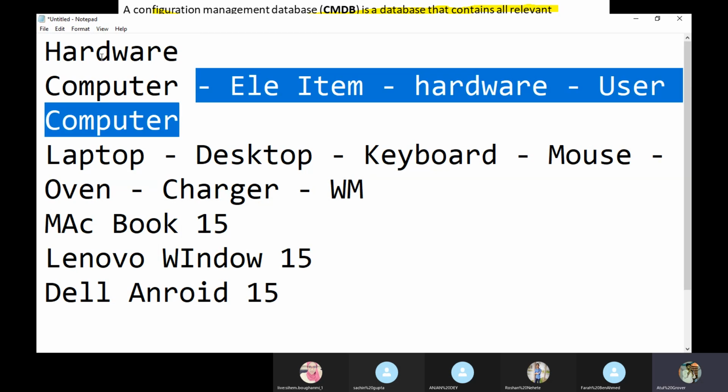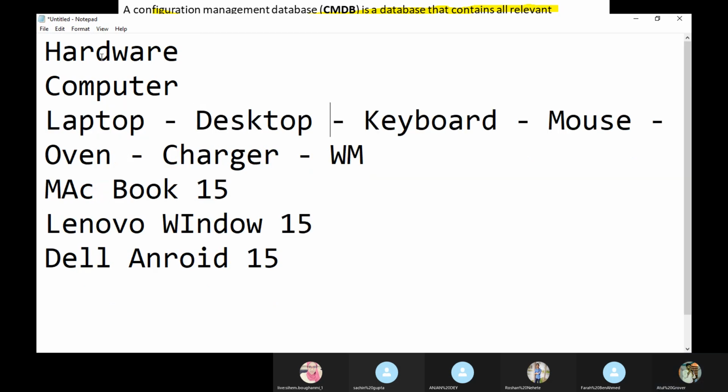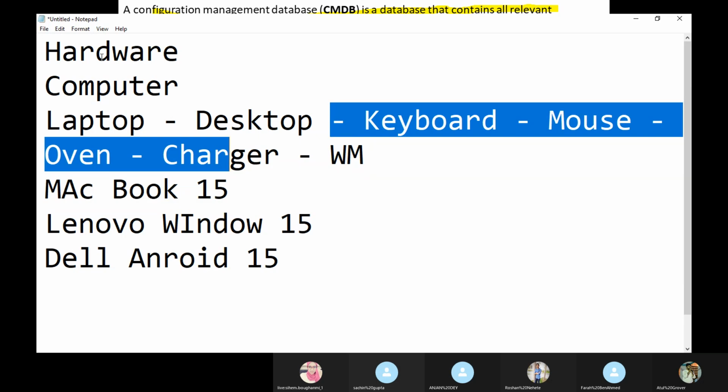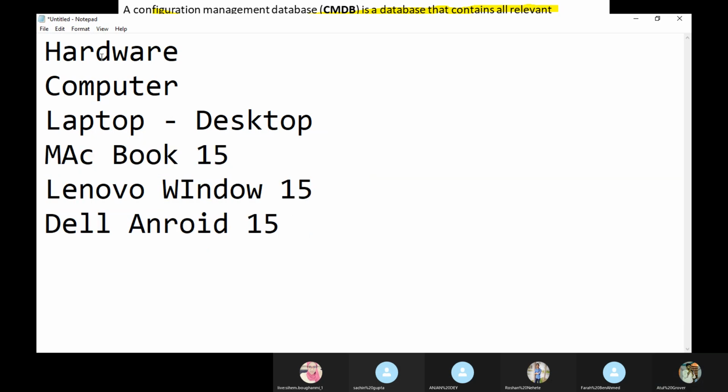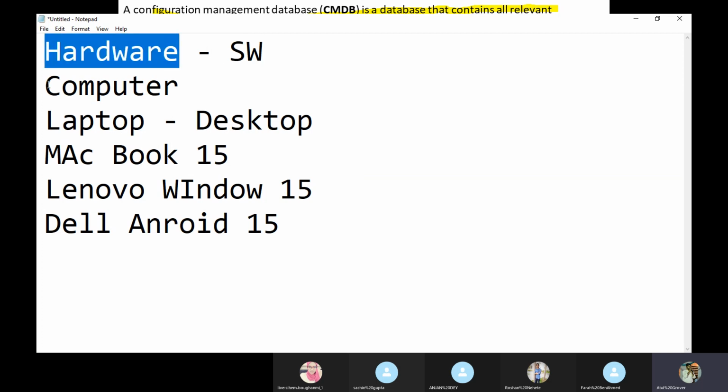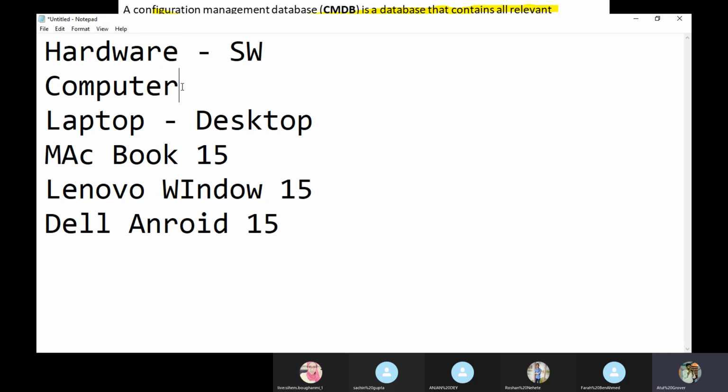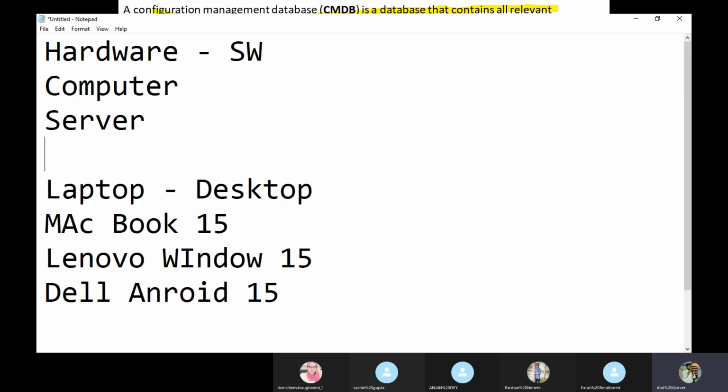So if I say this thing, like this, we have CIs or assets of two types, hardware and software. Under hardware, I have one class called computer. Under hardware, I have a class called server. Under hardware, I have a class called network. And under computer, I have laptop and desktop.